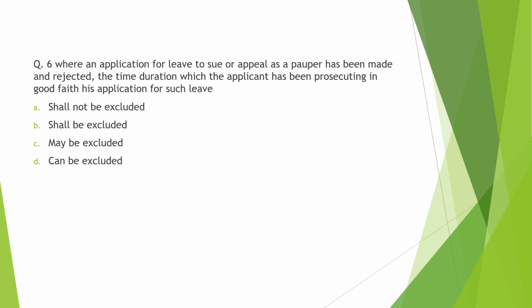Where an application for leave to sue or appeal as a pauper has been rejected, and the time during which the applicant has been prosecuting in good faith his application for such leave shall not be excluded, shall be excluded, may be excluded, or can be excluded. Which one is the right option?